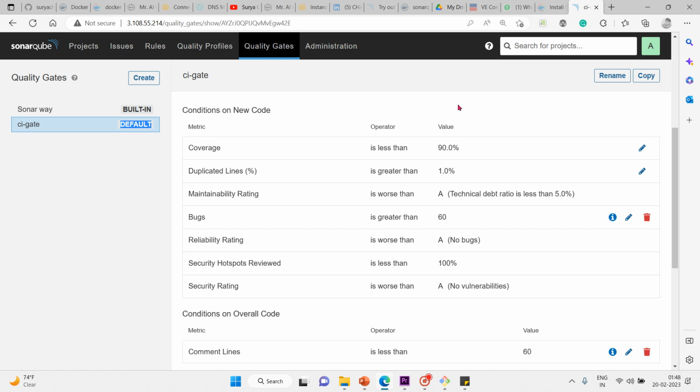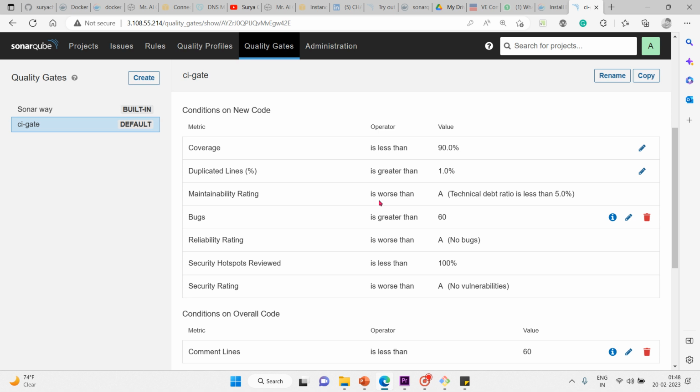Here you can see both. One is qualitative: technical debt ratio is less than 5.4, and others are quantitative. Example, bugs which are greater than 60. Okay. So those are different metrics. So either you can go for a qualitative metric or a quantitative metric, but this is one type of measurement. Okay, and a few more concepts.